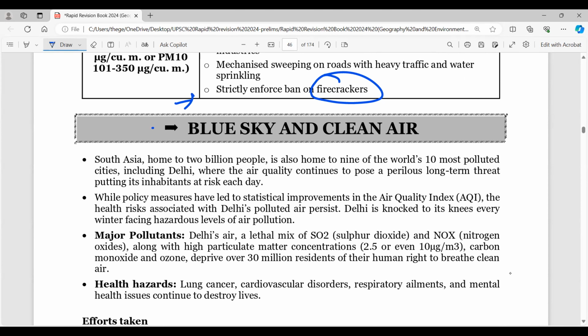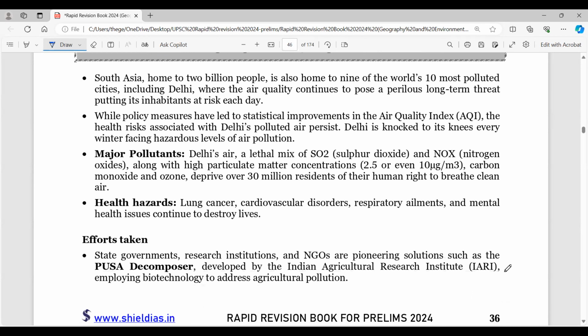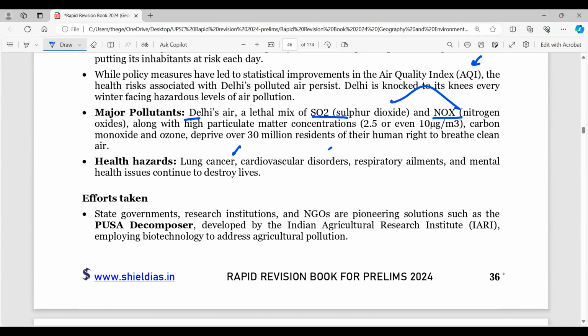And blue skies and clean air, now this is also very important here. So the Air Quality Index, AQI, right? South Asia is actually looking at 2 billion people living in the world's 10th most polluted cities, including Delhi, right? And the major pollutants are SO2 and NOx. Remember these two, right? So these are very important, and health hazards are there: lung cancer, cardiovascular disorders, respiratory ailments, and mental health issues as well.